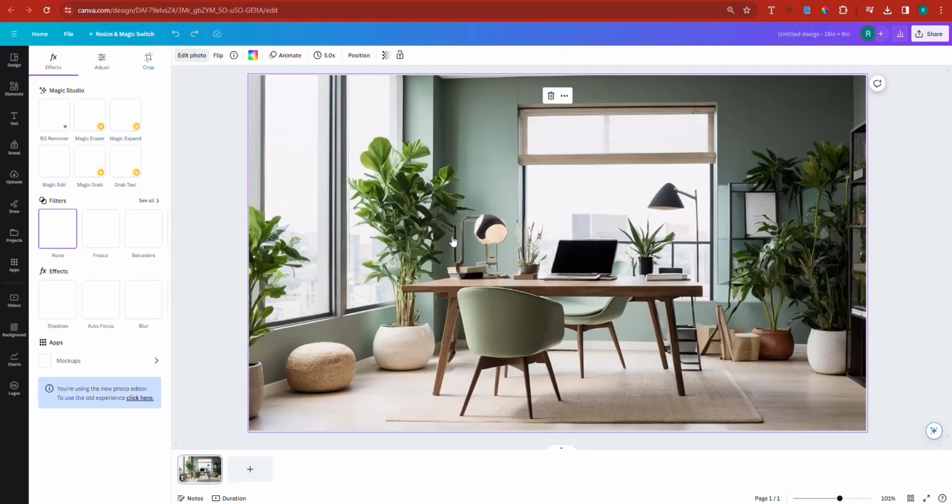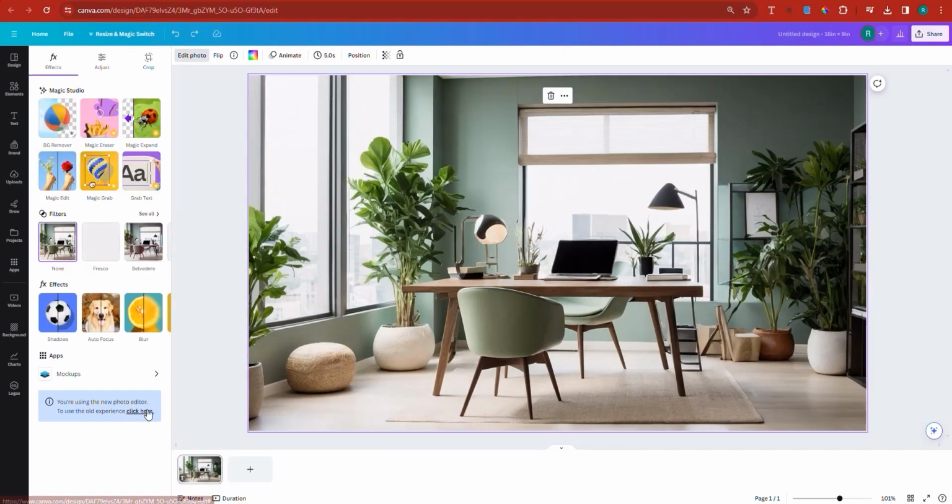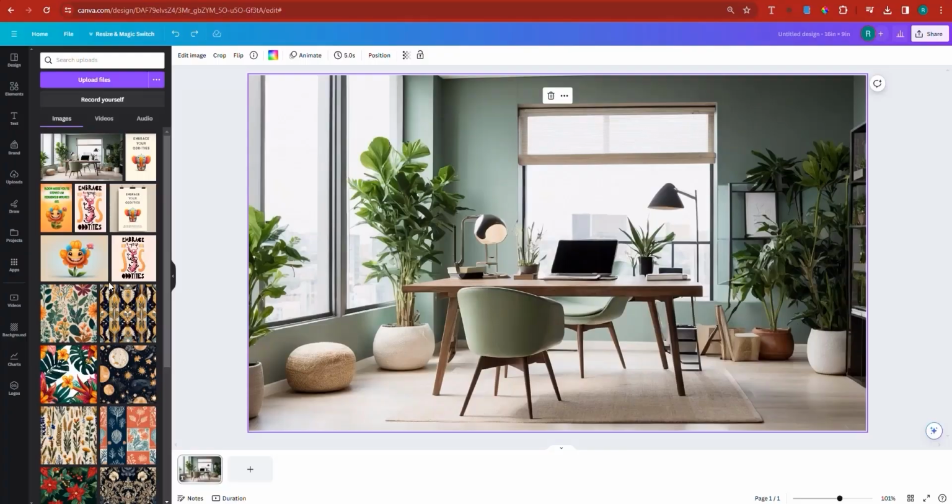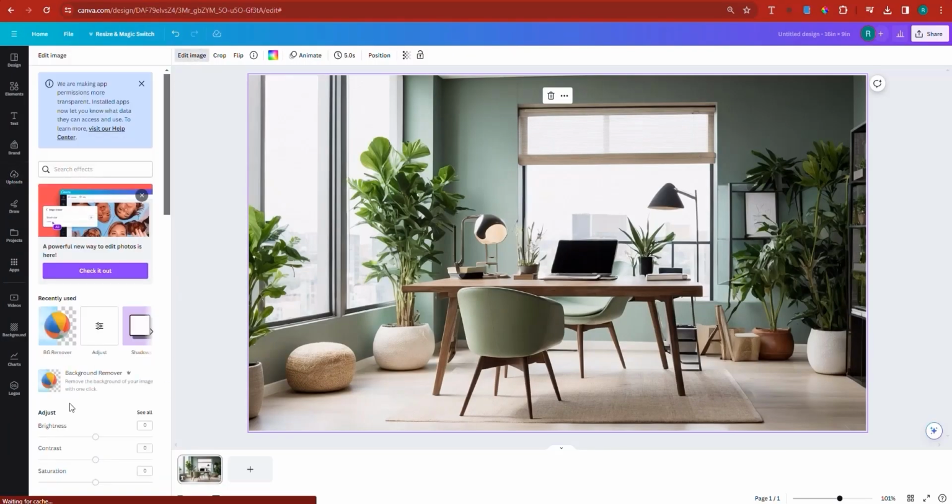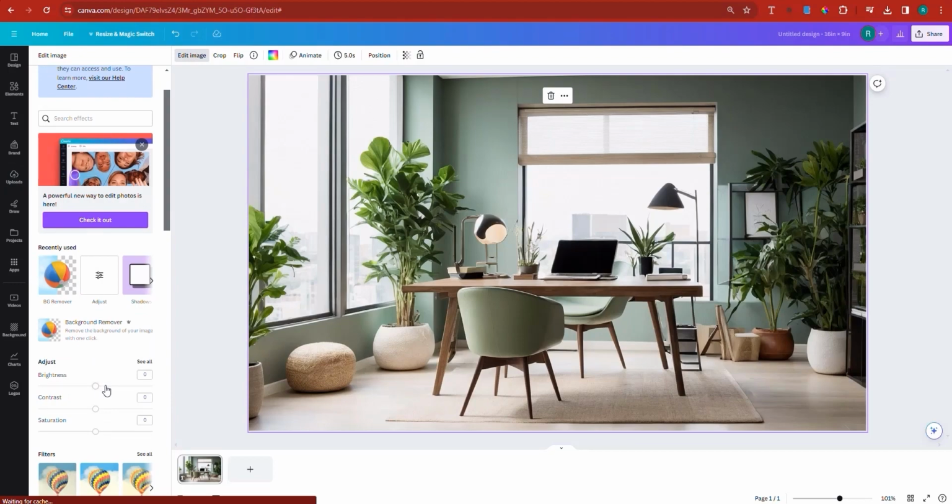Let's revert back into the old editor, because I don't know why Canva is pushing me to use the new editor. I don't like it. I'm going to click edit the image and then I'm going to adjust the brightness. It's always frustrating when they introduce a new editor because I get used to the other ones and then they create another one and you have to get used to the new one.